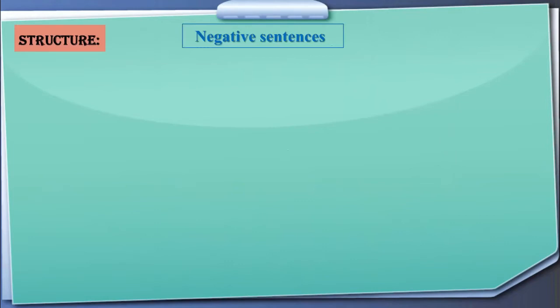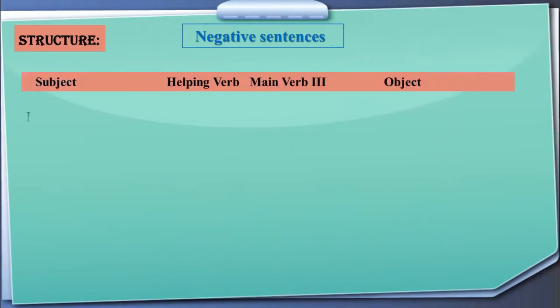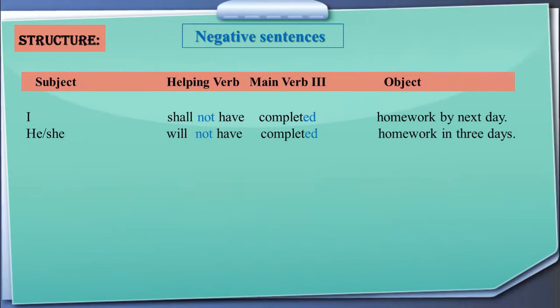Here is the structure of negative sentences, how we are going to make. Subject हम put करेंगे और shall have and will have के बिल्कुल बीच में हम not का इस्तेमाल करेंगे as it is there. And third form of the main verb का इस्तेमाल करेंगे. And then object. As it is there, I shall not have completed homework by next day.